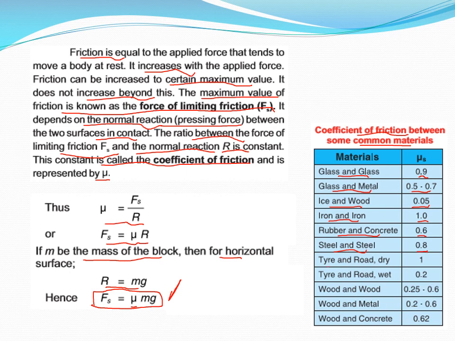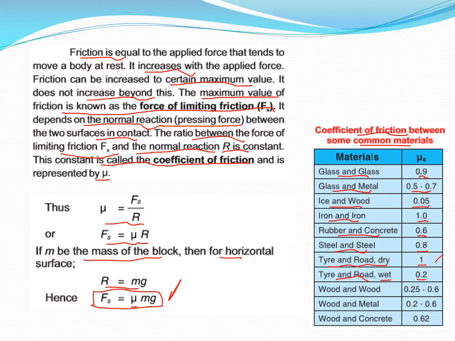Then the tire and road. If the road is dry, here dear students, you see 1, meaning the total weight of the system is actually responsible for the friction. Okay, and here you are going to notice a very drastic difference when the tire and road are wet. Then you see the coefficient of friction is reduced to 0.2, meaning 20%.